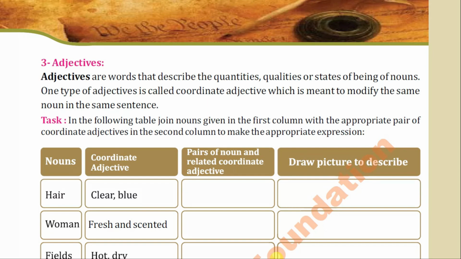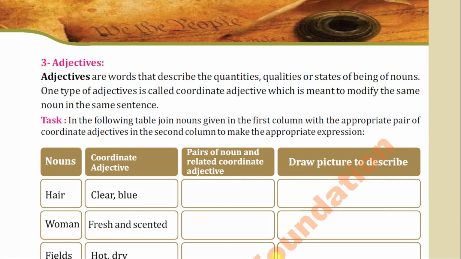One type of adjective is called coordinate adjective, which is meant to modify the same noun in the same sentence. Now do concentrate on this definition. Adjectives are words that describe the quantities, how many, how much, qualities, what type, or state of being, in what state of nouns.